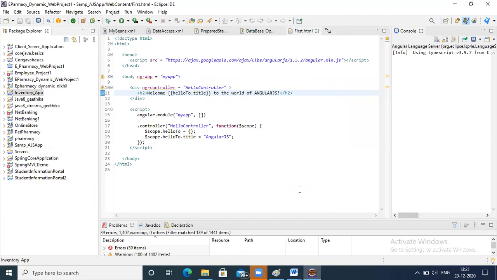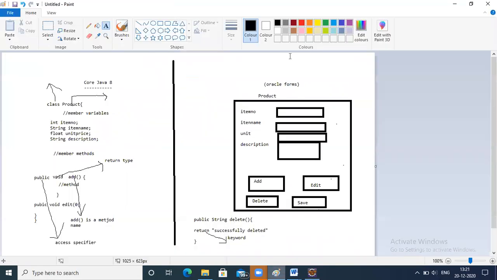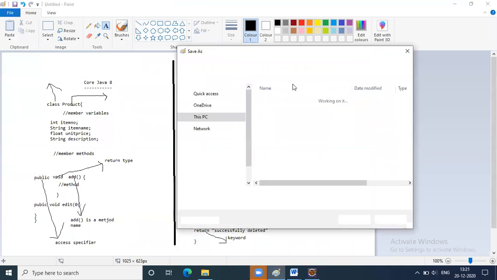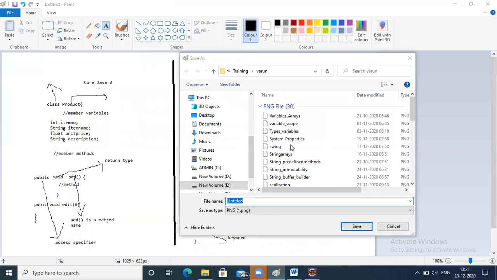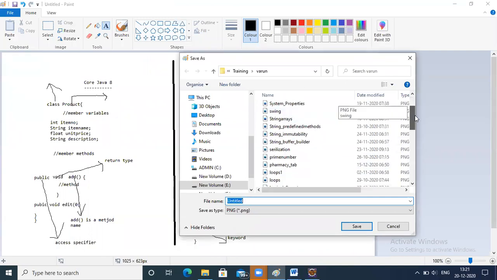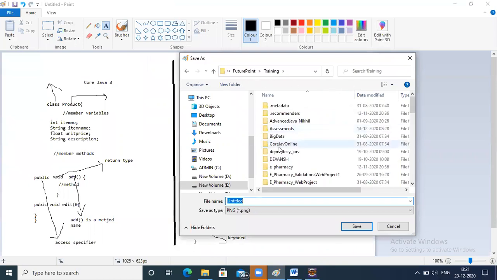Just give me an example for private and public, not practically, just in terms of the interface. Okay, so here, let's save this.